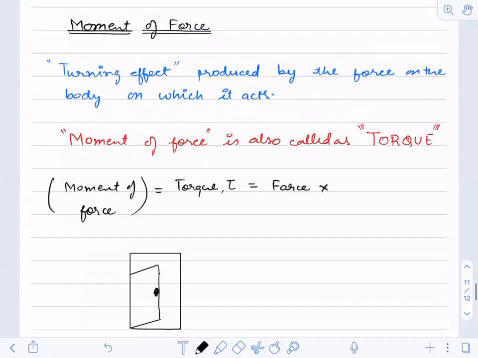So the force which you are applying, multiplied by perpendicular distance. Most of you will remember it as force into distance, and that is not wrong. But I want you to remember the formula in a different way, because in higher classes, calculating that perpendicular distance becomes very critical.